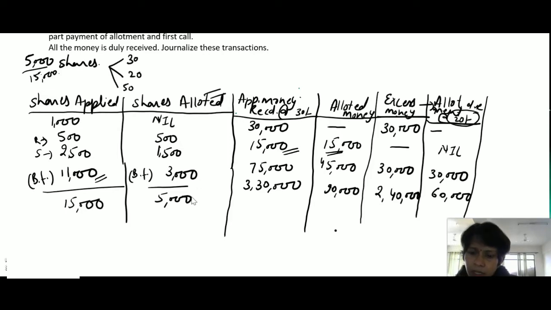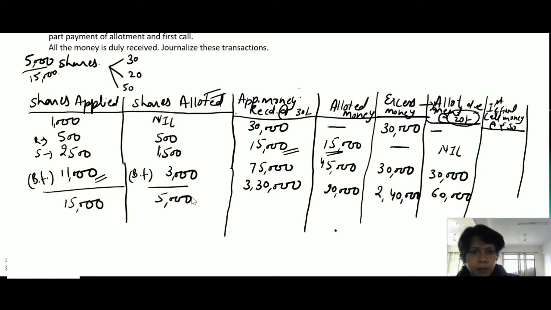And we have maintained another column, first and final call money due at the rate of rupees 50.